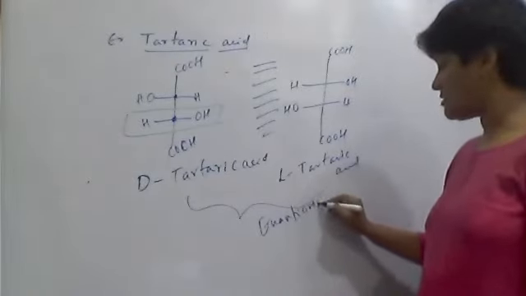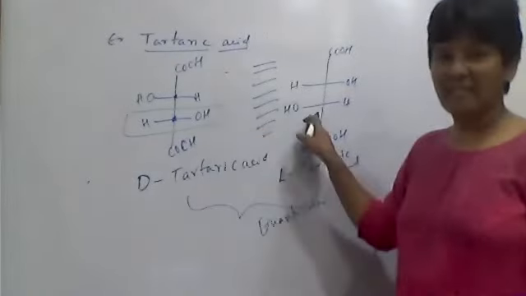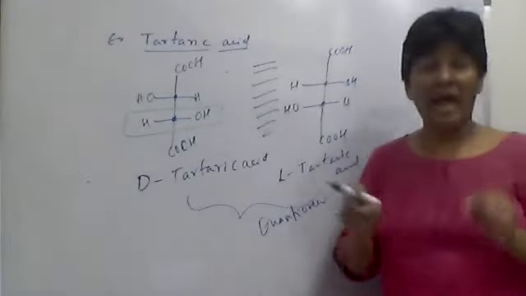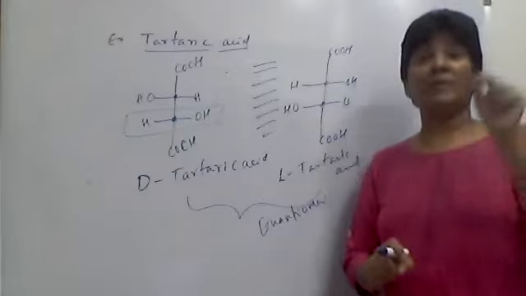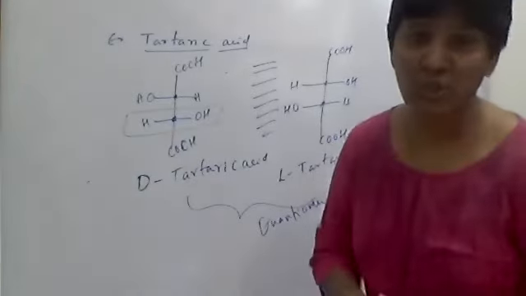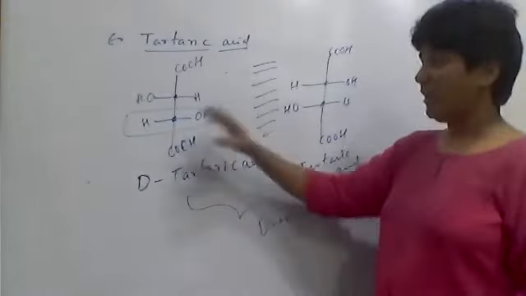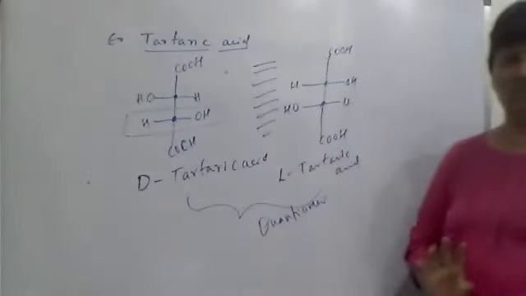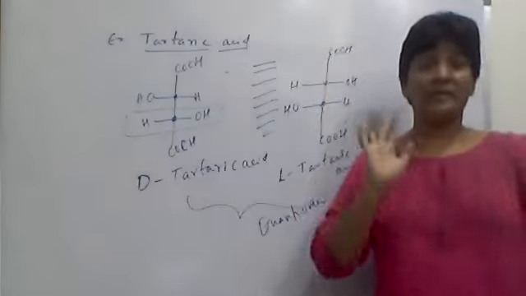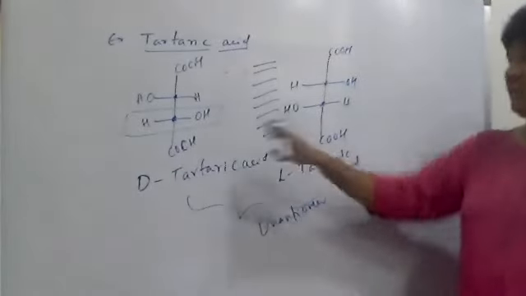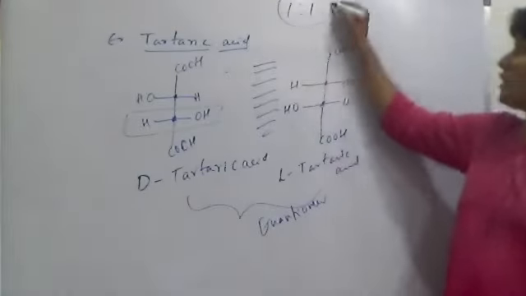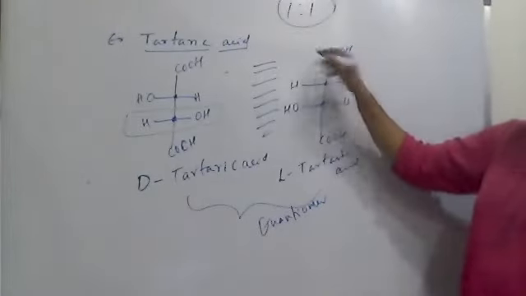These are optically active because of chiral centers. They have the ability to rotate plane polarized light to the right side or left side. If one rotates to the right side, the other rotates to the left side, and such a pair is called enantiomers, like your right hand and left hand. If you take a mixture of these in 1:1 proportion, then the mixture is optically inactive.